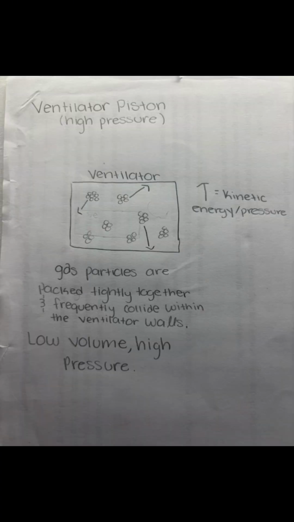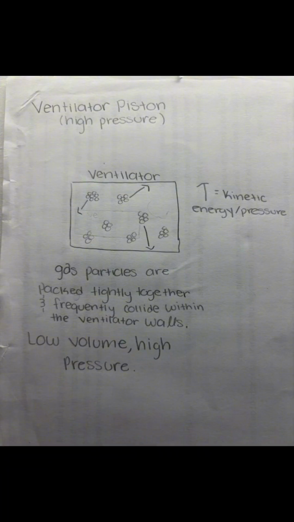So now we're going to go into depth about the high pressure and the low pressure in a mechanical ventilator. In this stage, the ventilator acts as a mechanical pump. By pushing a piston or bellows, the machine reduces the internal volume of the gas. According to Boyle's law, when you decrease the volume, the pressure must increase. This creates a gradient where the pressure inside the circuit is higher than the pressure inside the patient's lungs.